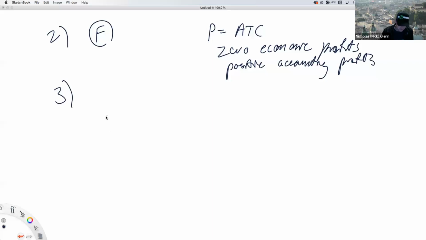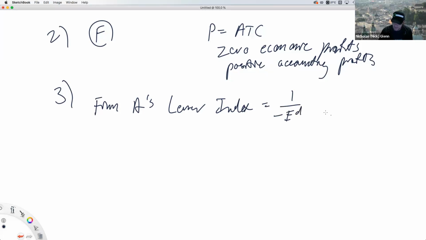Well, we want to find firm A's Lerner index, and we said this is 1 over negative elasticity of demand. And so for firm A, we said it had an elasticity of demand of -1. So this is essentially a Lerner index here of 1.